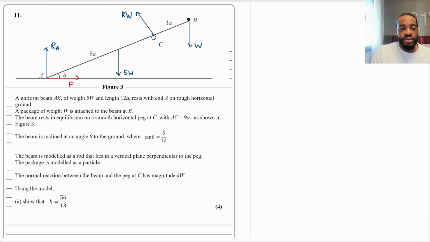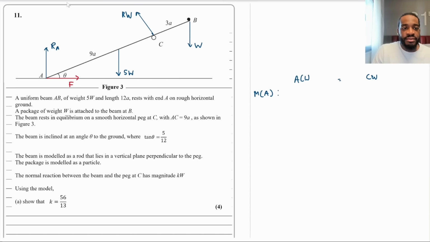So what I'm going to do is, let me just write here. I'll do some of it here and I'll do some of it underneath. We'll take moments about A. Remember, it's an equilibrium. So that means that the anti-clockwise moments, whatever they are, are going to equal the clockwise moments. And what's the definition of a moment? It's just the force times the perpendicular distance to that point.